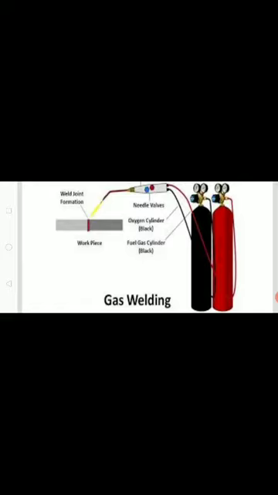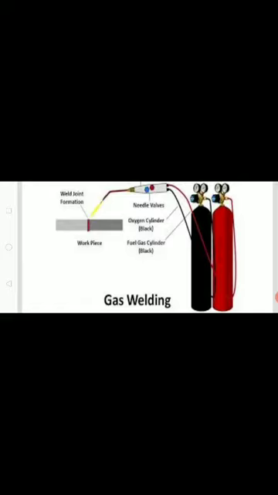Both regulators control the flow and the pressure of the gases. Then the oxygen and acetylene gas hoses are highly flexible rubber hoses covered with cotton plies, which protect from hazards.